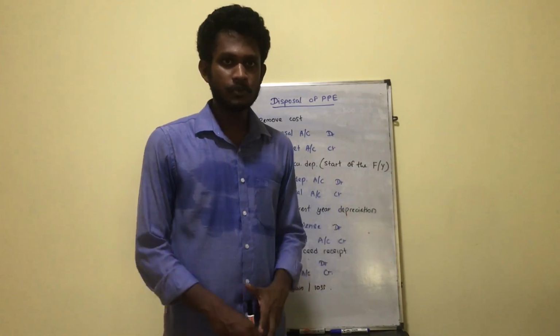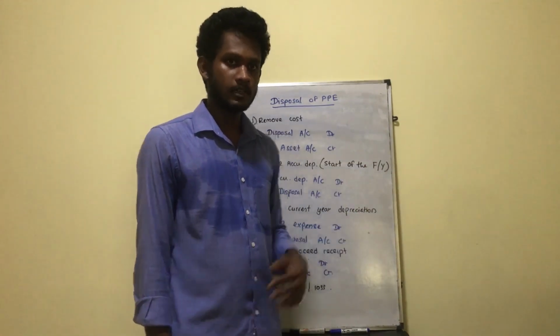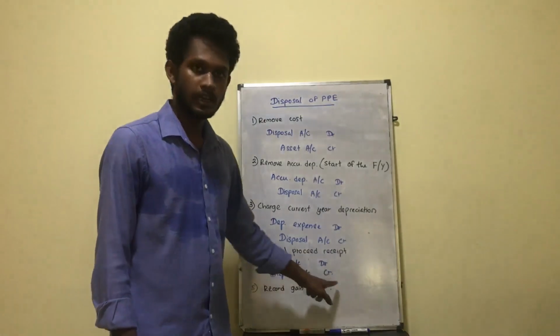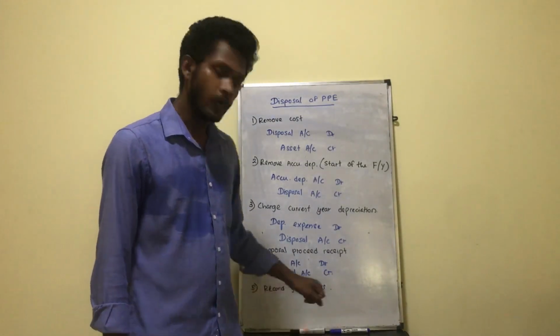And the fourth one, disposal proceeds receipt. You may receive cash after disposing of the asset. So cash account debit, disposal account credit. And the last one, record gain or loss.